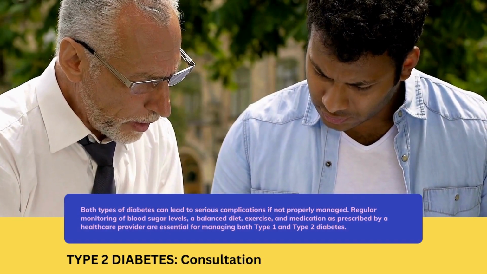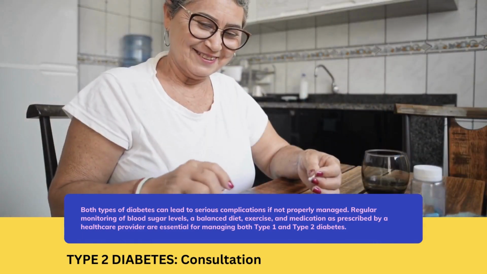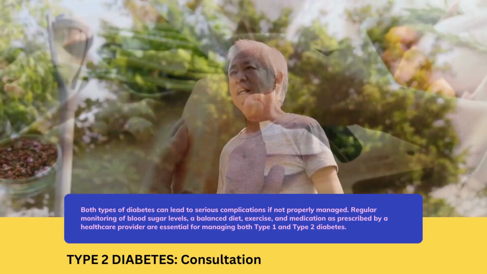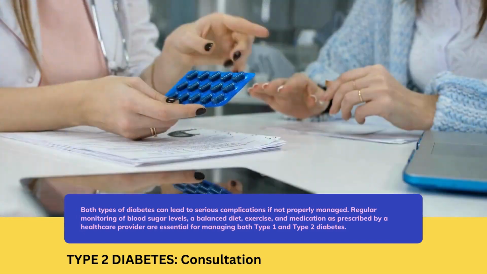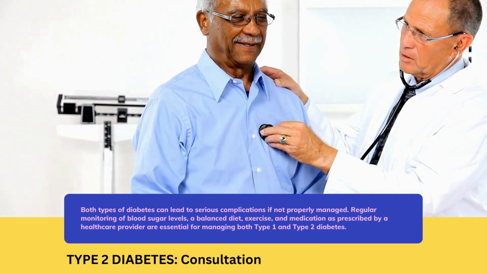Both types of diabetes can lead to serious complications if not properly managed. Regular monitoring of blood sugar levels, a balanced diet, exercise, and medication as prescribed by a healthcare provider are essential for managing both type 1 and type 2 diabetes.